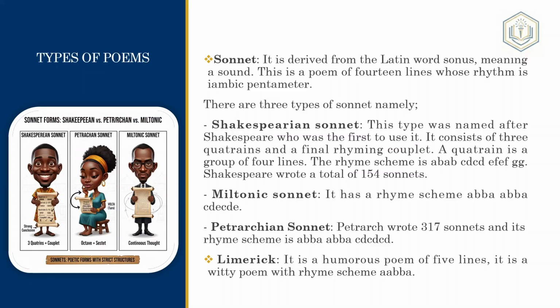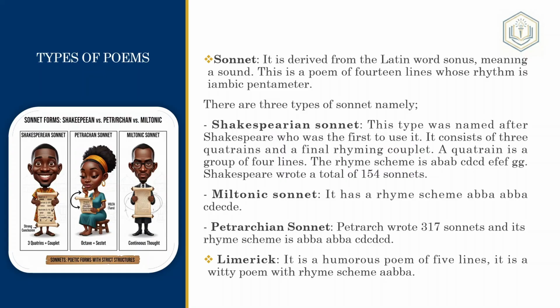So it's Shakespeare that started using it, and it was named after Shakespeare. Shakespeare actually wrote a total of 154 sonnets, which is wild, but that's what he did. Now moving on to the next thing, the Miltonic sonnet. It has a rhyme scheme of ABBA, ABBA, CDE, CDE. How we know Miltonic sonnets is majorly by their rhyme schemes.